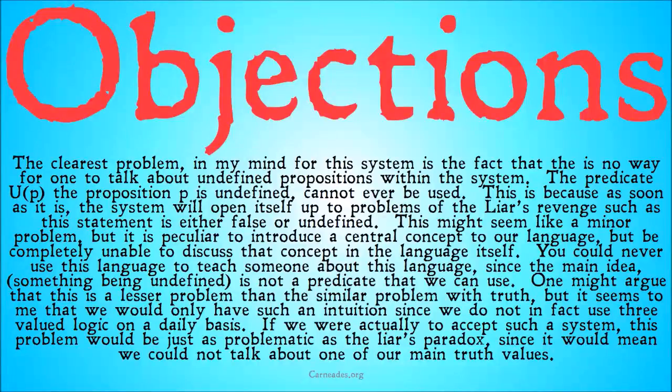One might argue that this is a lesser problem than the similar problem with truth, because truth is a much more common predicate that we use, but it seems to me that we would only have such an intuition since we do not in fact use three-valued logic on a daily basis.